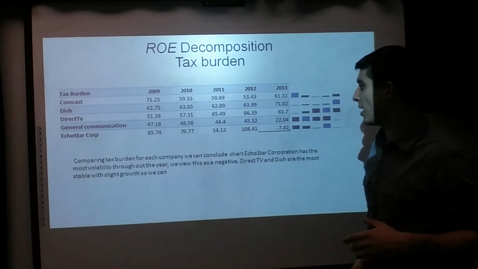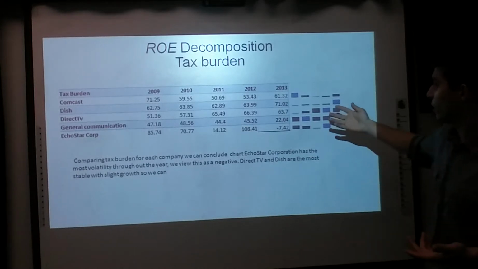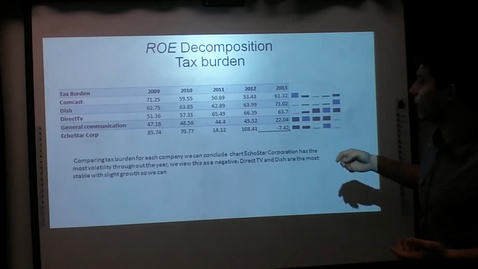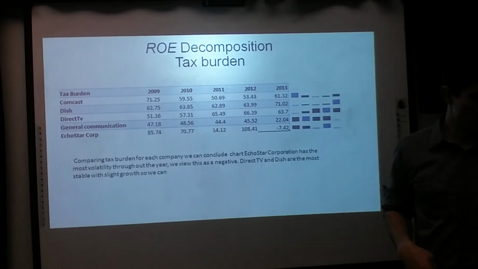So we're going to automatically knock out EchoStar. They have such a high volatility. These 3 aren't too bad: Comcast, Dish Network, DirecTV, they're not too bad. So we're going to keep these 3 as our choices.